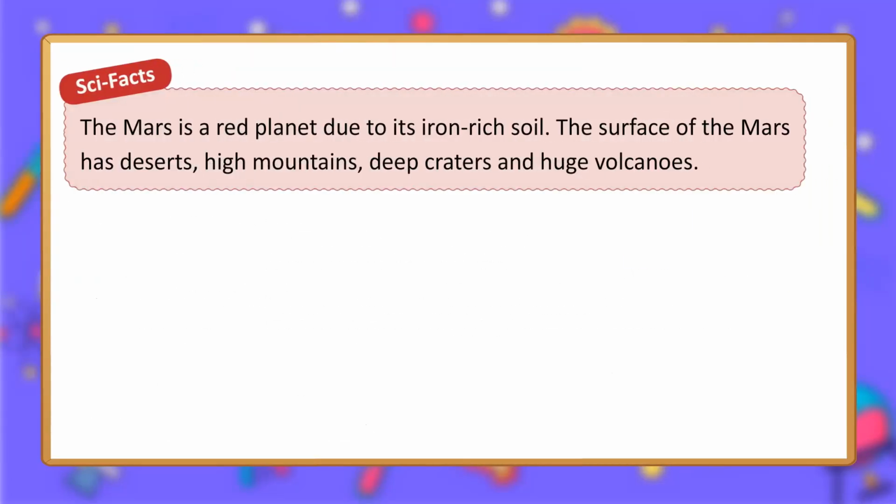Mars. Sci facts. The Mars is a red planet due to its iron-rich soil. The surface of the Mars has deserts, high mountains, deep craters and huge volcanoes.